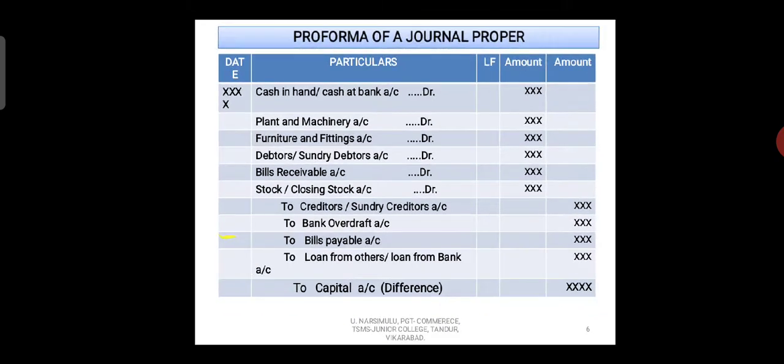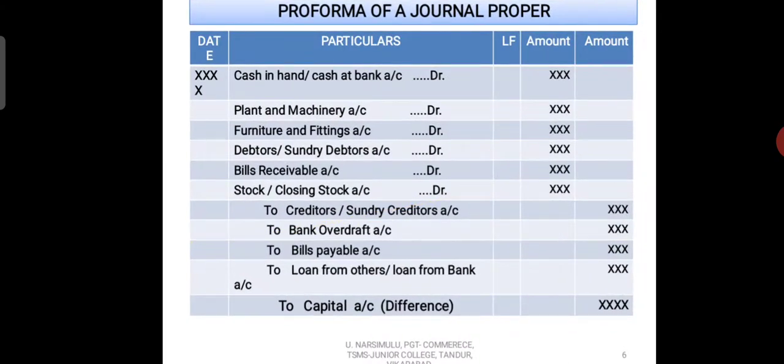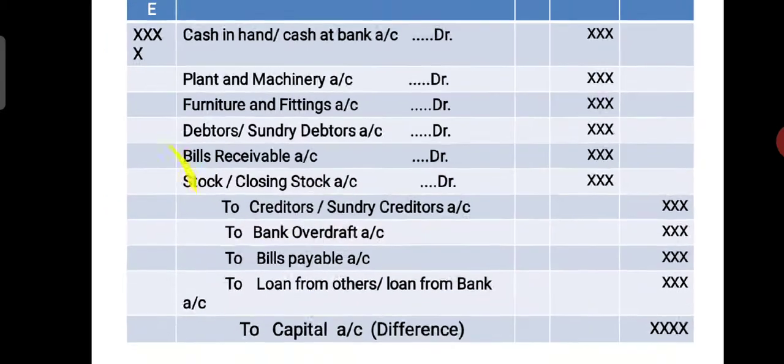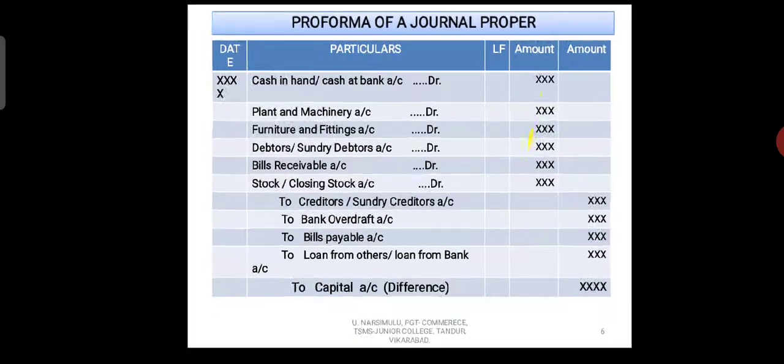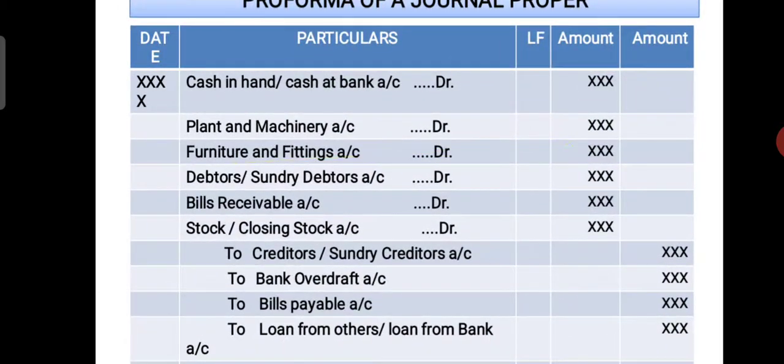See here, journal proper pro forma, and the same headings are commonly given: date, particulars, LF number, debit amount, credit amount. It is similar to an ordinary journal, with 5 columns: date, particulars, LF number, debit amount, credit amount.